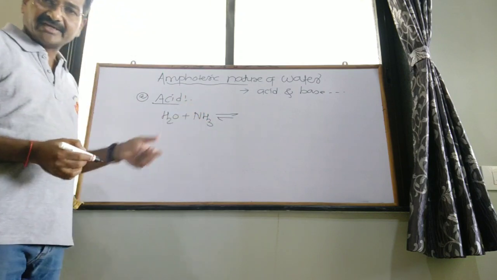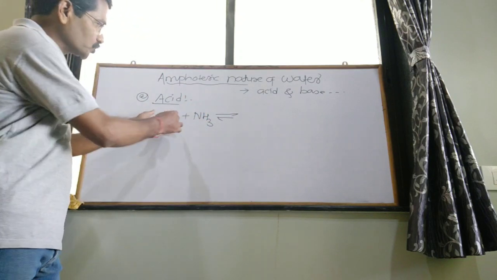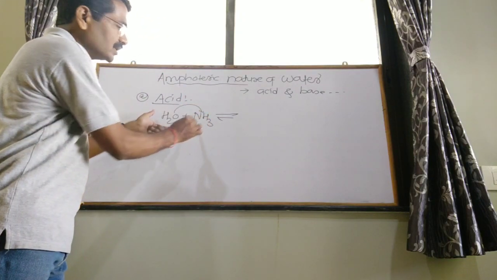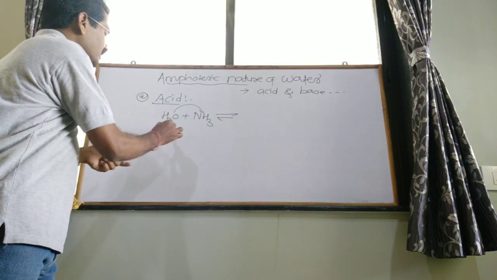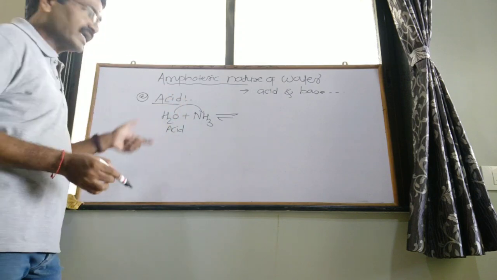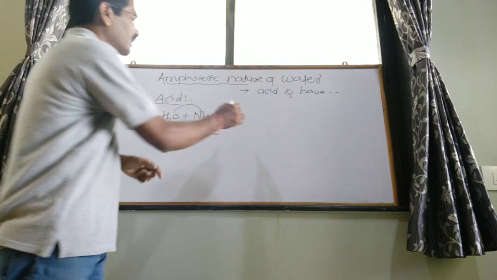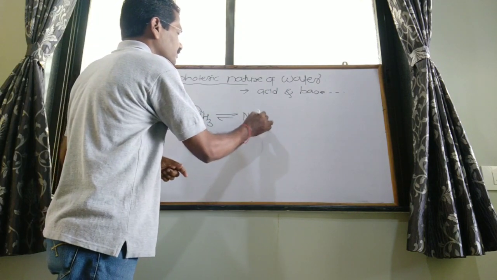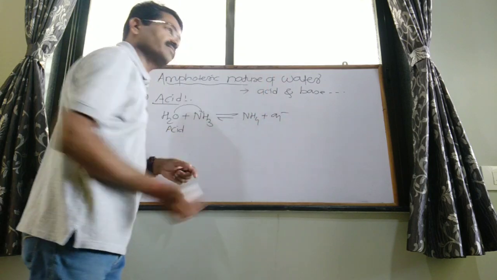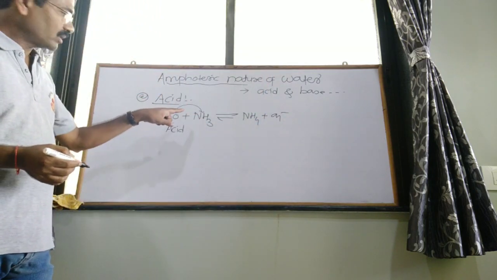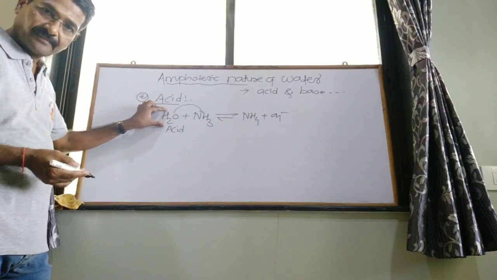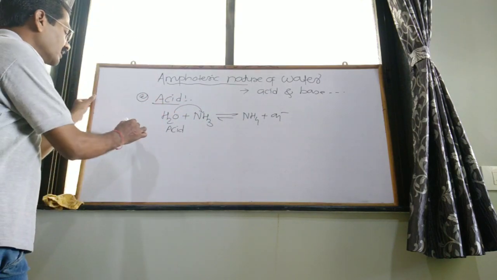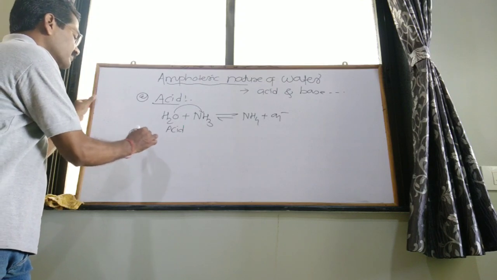H2O plus NH3. In this reaction, H2O gives a proton to the ammonia, so water is an acid by giving the proton, and we get NH4 plus and OH minus. So in this reaction, water donates a proton, so it is acidic in nature.